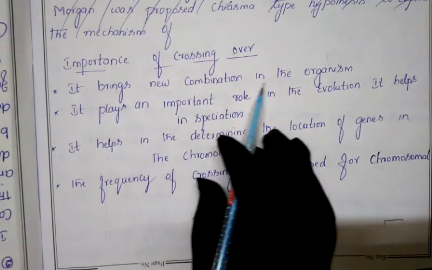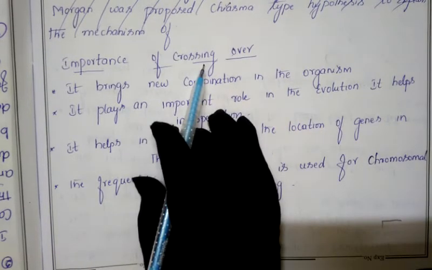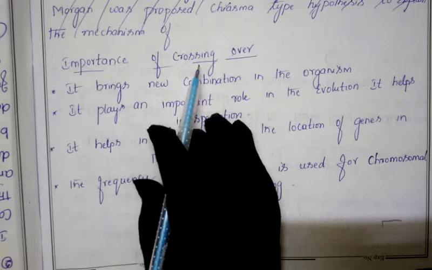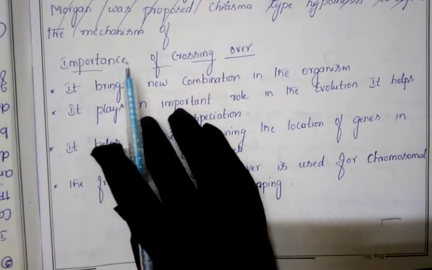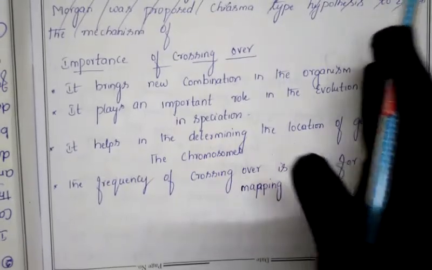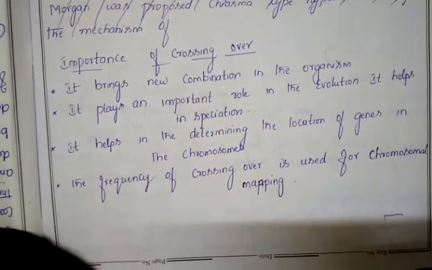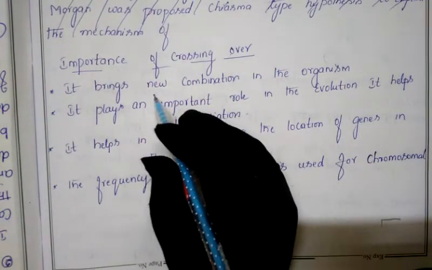It brings a new combination in the organism. The first importance of crossing over: as we have just discussed, the segments will be exchanged. The segment present on this chromosome will shift to the other chromosome, and the segment present on that chromosome will shift to this one. Due to that, the genes get exchanged and there may be a chance of getting a new combination.